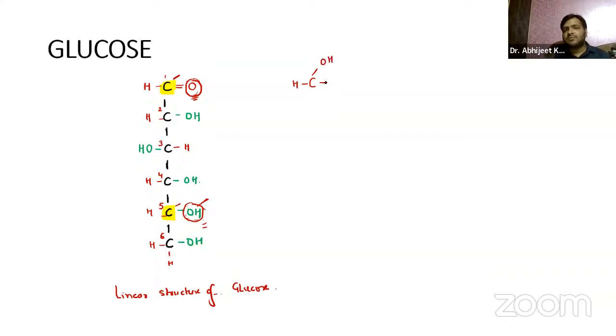I'm drawing a trans structure, guys, right? Before the ring structure, and this oxygen will be shared between the first and the fifth carbon, right? So let us suppose this is the first carbon, second, third, fourth, and fifth. And sixth, again, it is same. So just try to mark the numberings as well. Very, very important it is, right? So this is like this structure.